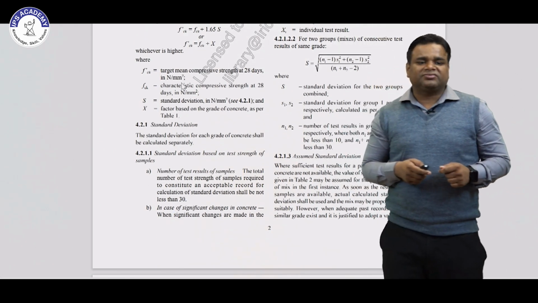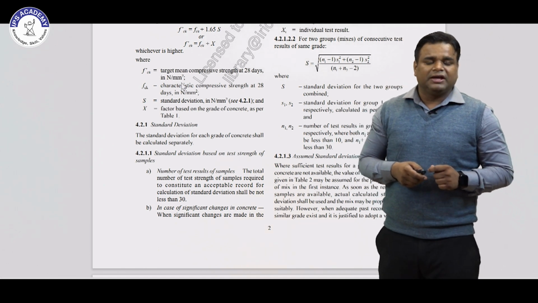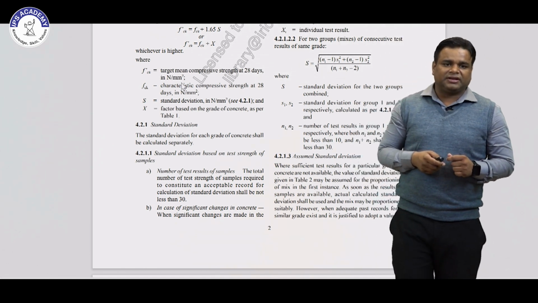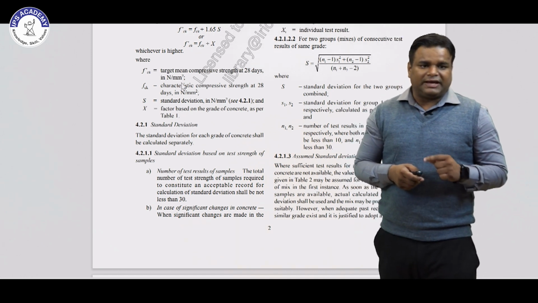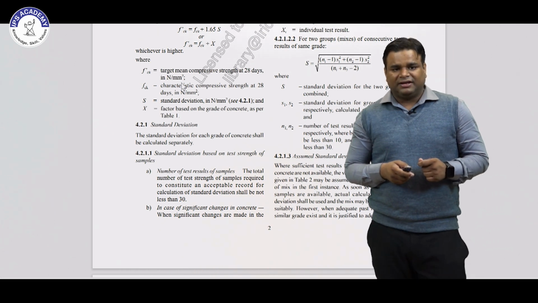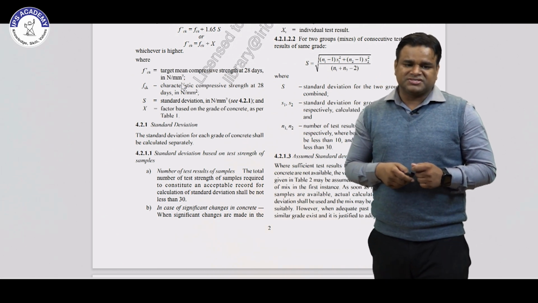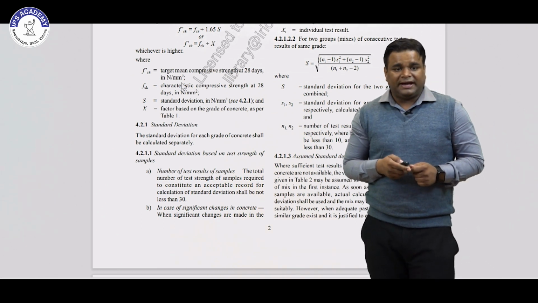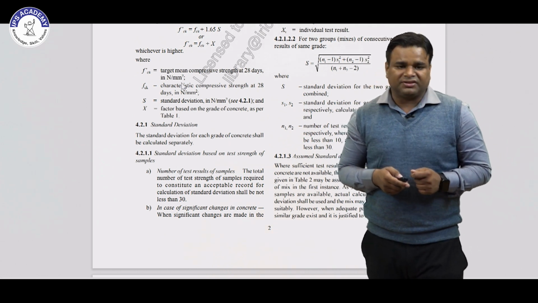In the previous IS code, we saw only one relation, which is fck dash equals fck plus 1.65 S. But in this code, they give one more relation, fck dash equals fck plus X, where X is a factor based on the grade of concrete, which is given in table number 1, and fck dash equals fck plus 1.65 S.